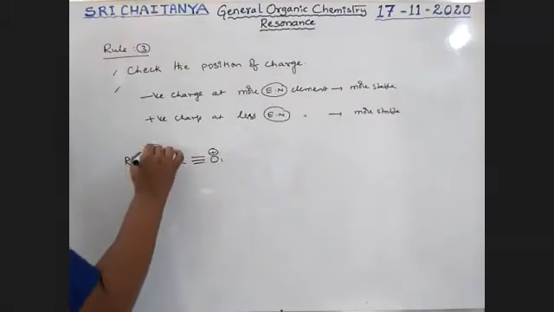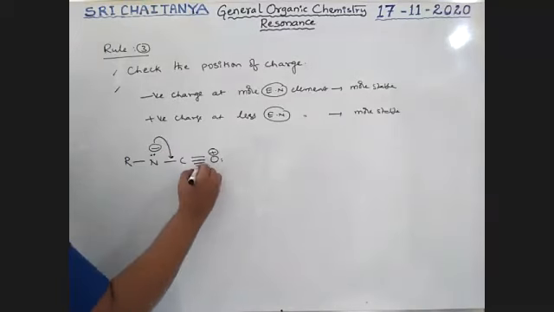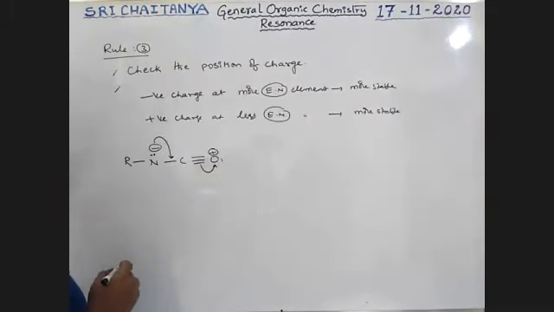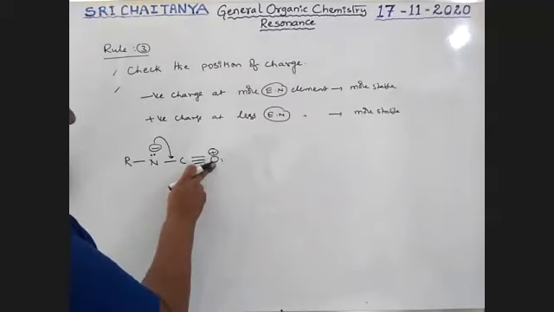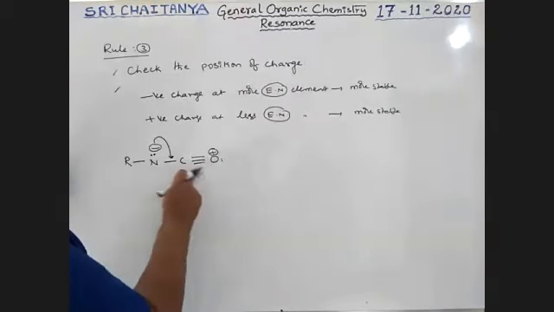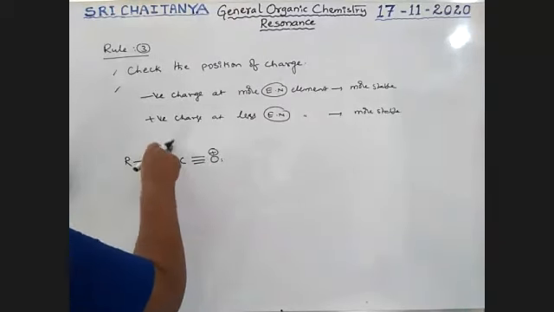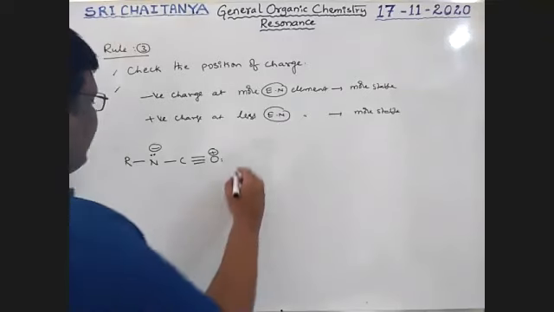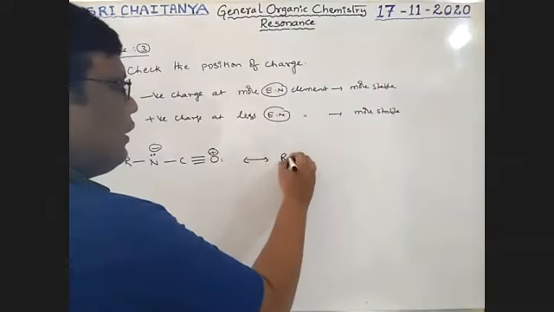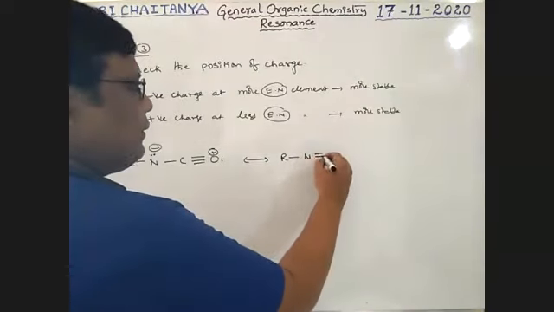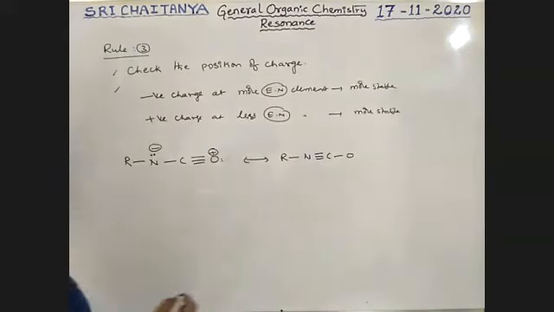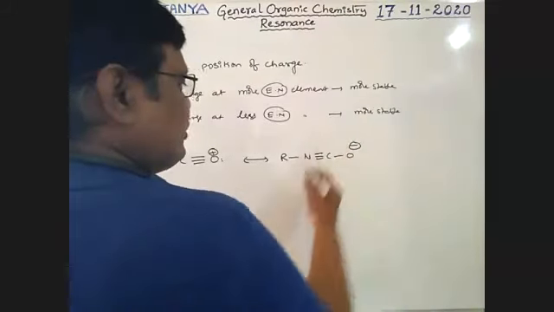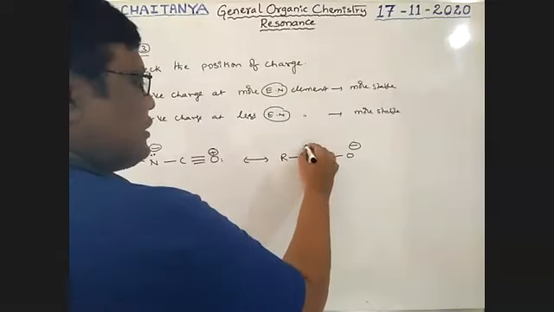This is migrated like this. If the structure is R, N, triple bond C, O, this one gets a negative charge and this one gets a positive charge.